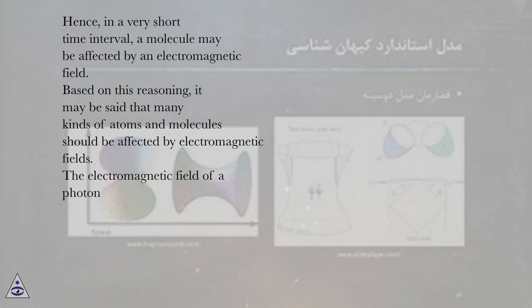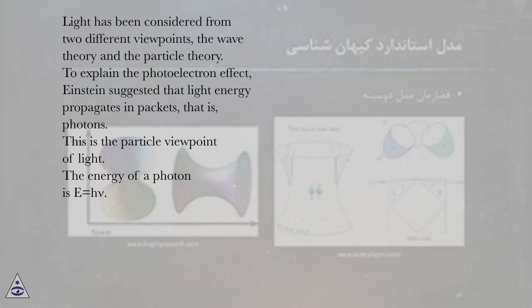The electromagnetic field of a photon. Light has been considered from two different viewpoints, the wave theory and the particle theory. To explain the photoelectric effect, Einstein suggested that light energy propagates in packets, that is, photons. This is the particle viewpoint of light. The energy of a photon is E equals h nu.